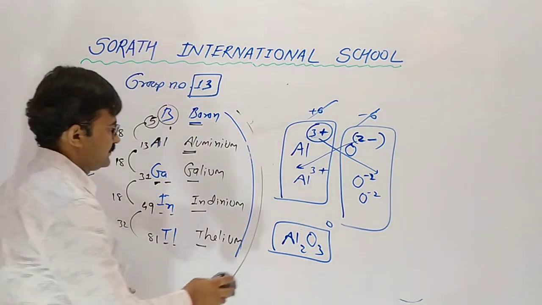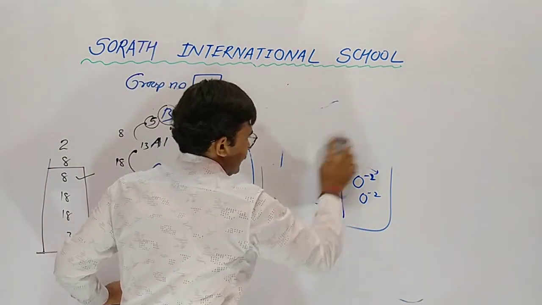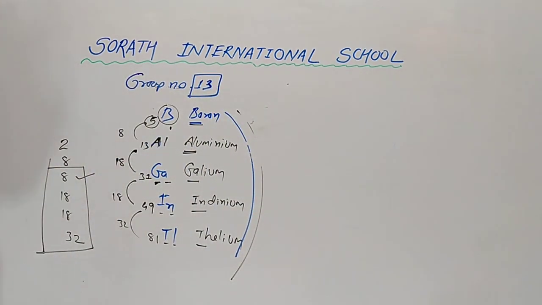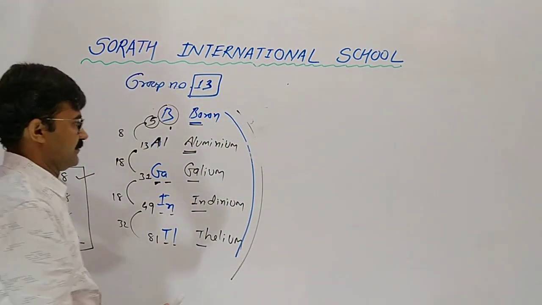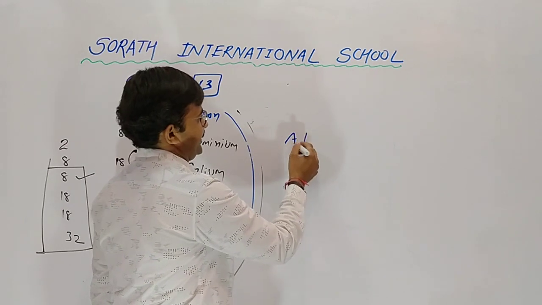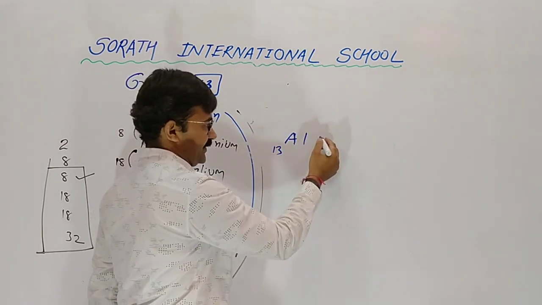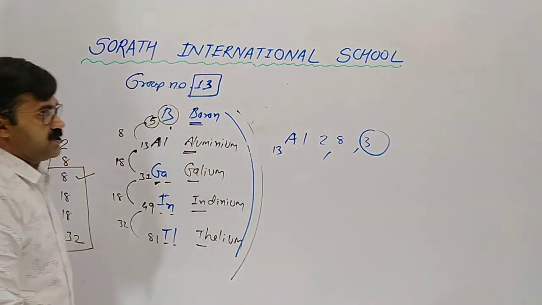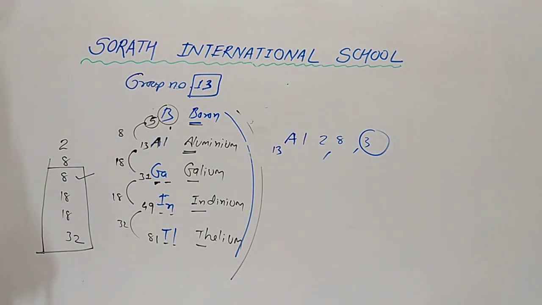Yes. Now aluminium is combining with chlorine. So what happens? Aluminium having atomic number 13, 2, 8, 3. Outermost electrons are 3.